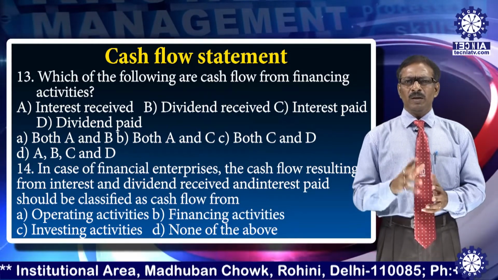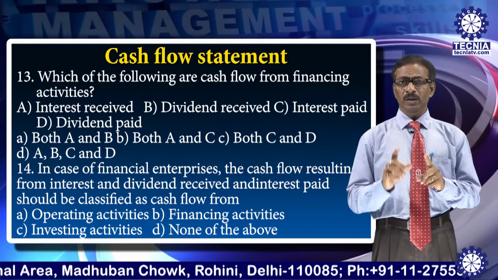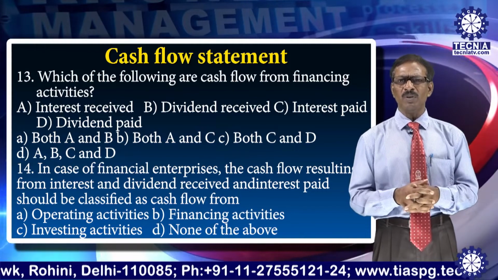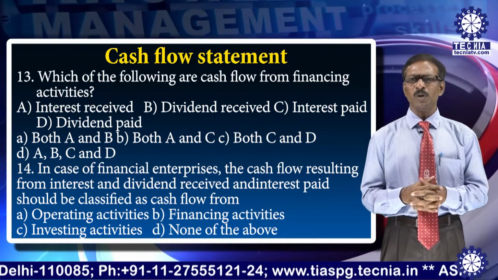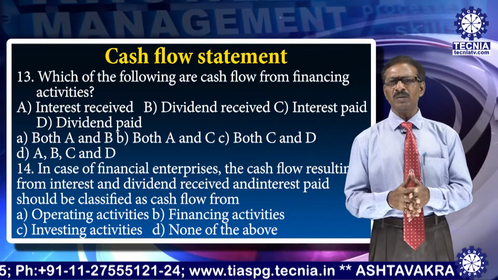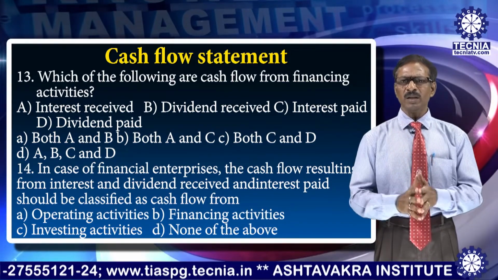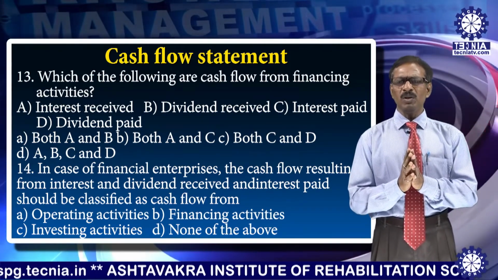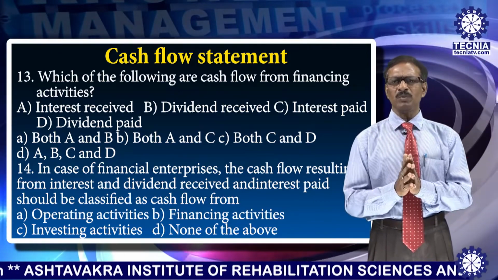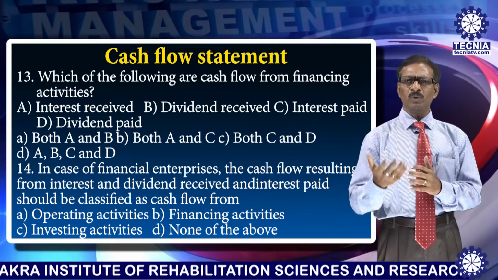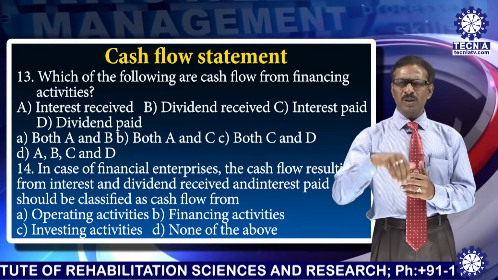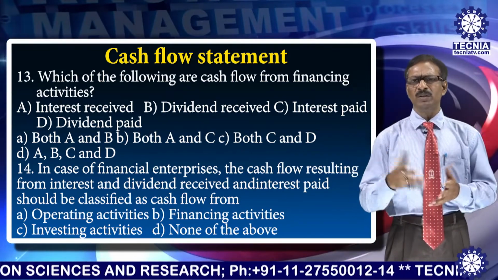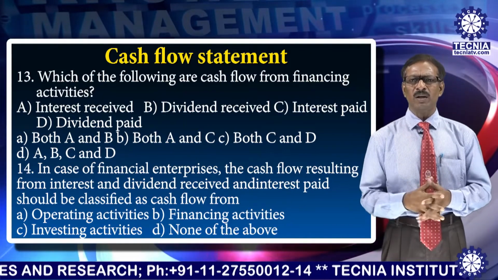Next question, in case of financial enterprises, remember it is a financial enterprise, not the other enterprise. The cash flow resulting from interest and dividend received and interest paid should be classified as cash flow from operating activities, financing activities, investing activities, or none of the above. Which one is correct answer? Yeah, it is operating activities, because for a financial enterprise the main objective is to give loan and take loan. So they pay interest and they receive dividend also. In case they invest money in shares of certain companies, they get dividend. So that would come under operating activities.